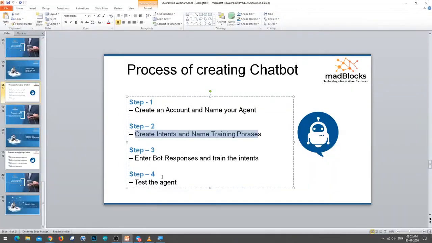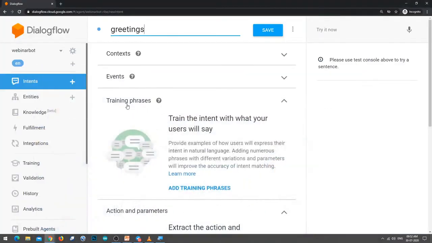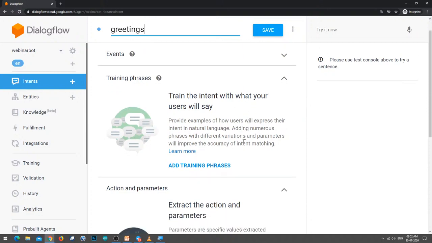So we have created an intent, and what is this? Training phrases. We have to give some training phrases. Training phrases are nothing but training the intent with what your users will say. So we have to give some user examples here. Let us add some training phrases.